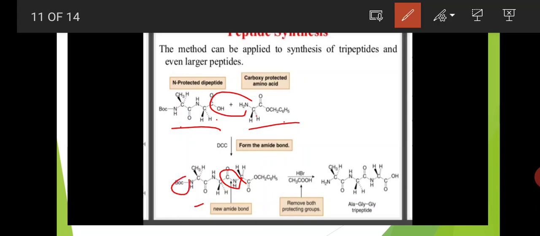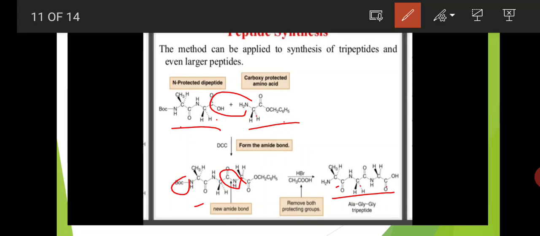this is one protecting group. So after removing the protecting group, this tripeptide is showing one alanine, glycine and glycine.